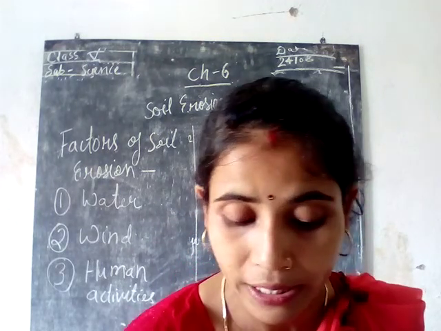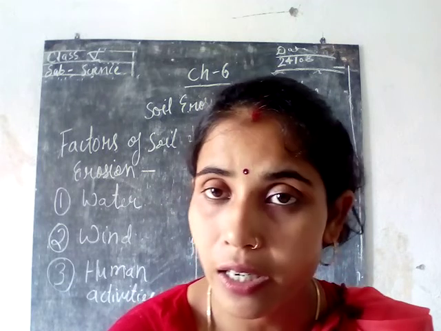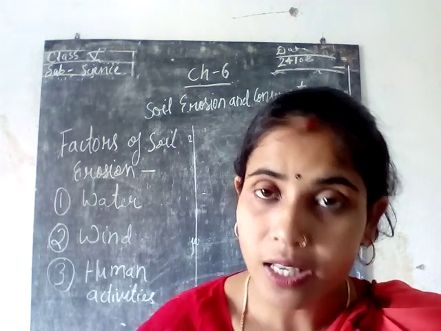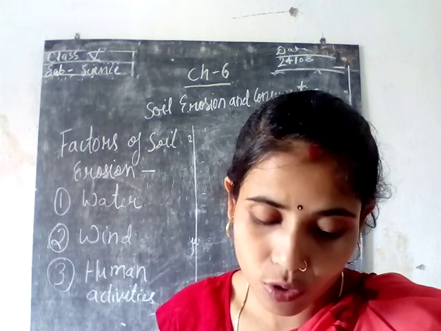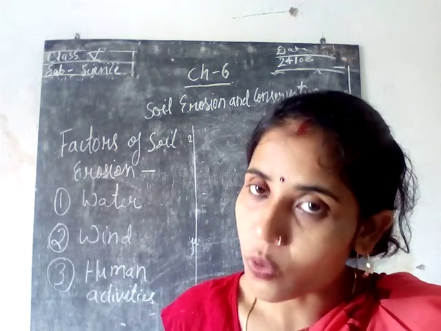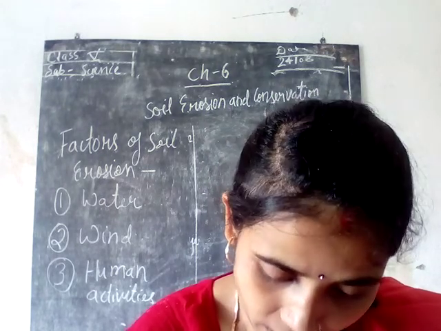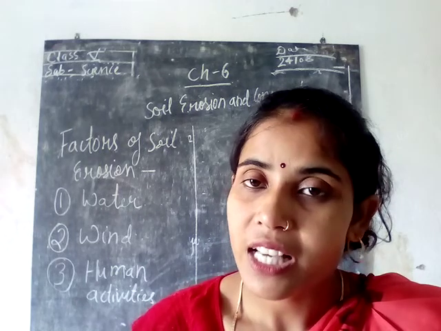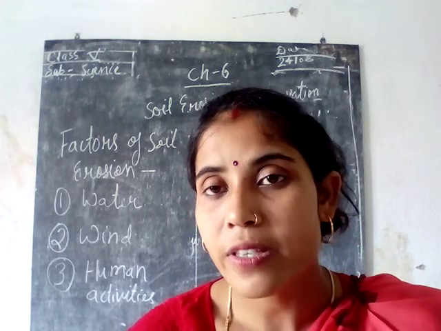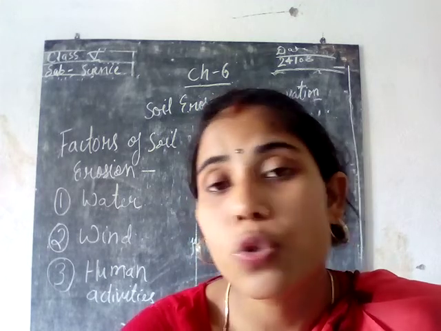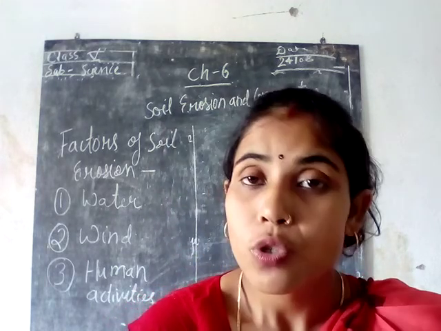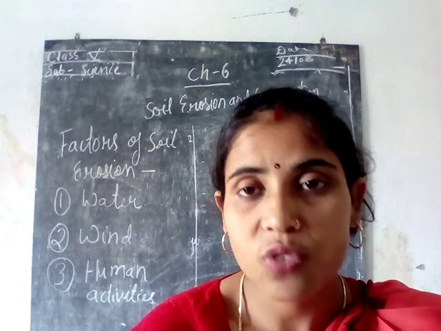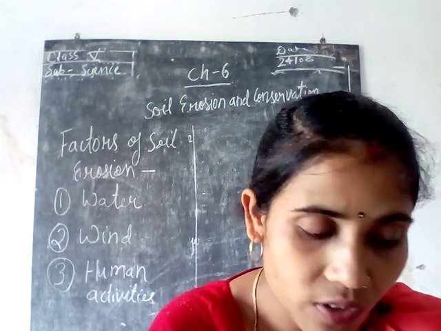When there is a heavy rain, some water will get soaked into the ground, some will evaporate and some will flow along with the water itself. Then on the plain areas, if the flood comes and all these things happen, the soil is removed from that area. So water causes erosion in this way, in cases of floods and heavy rains.